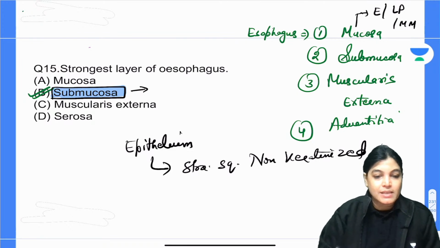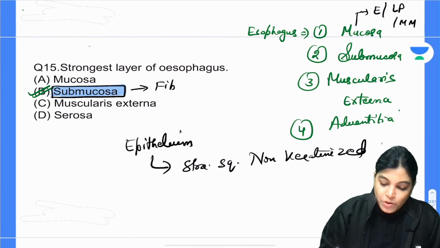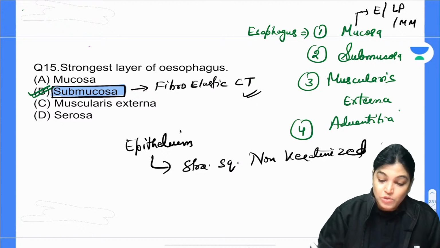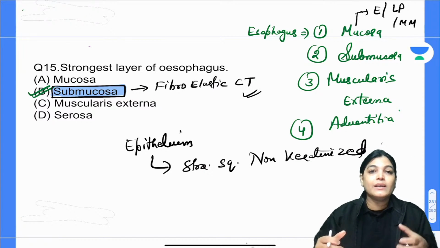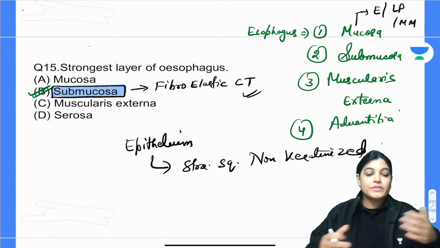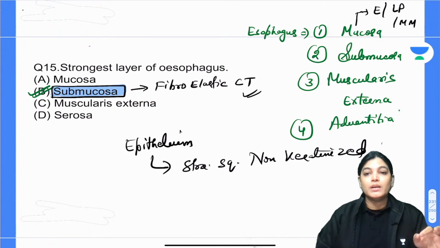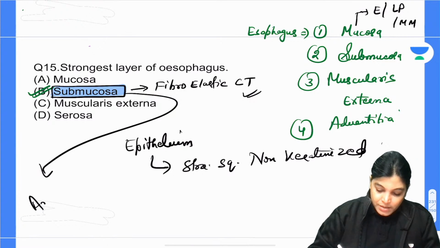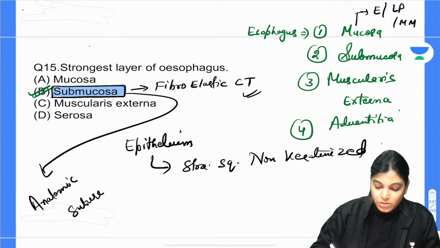Because it is made of fibroelastic connective tissue, which is strong. In case of esophageal or GIT injury, it can also be used for anatomic sutures because of its strength.